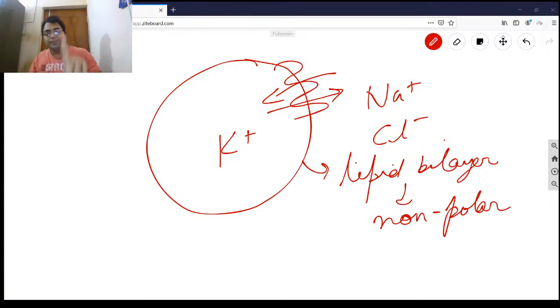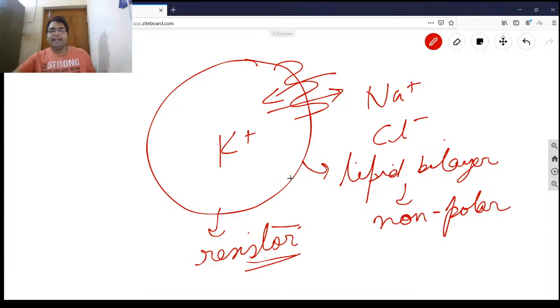In order to establish the potential difference, you must have some resistance. Now, who will provide the resistance? The resistance will be provided by the lipid bilayer. Okay, so this is the resistor, and then potential difference can be established.